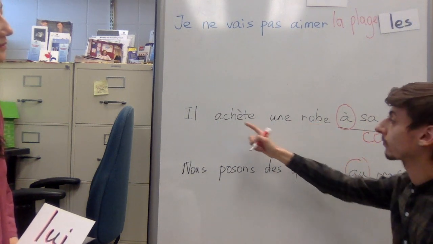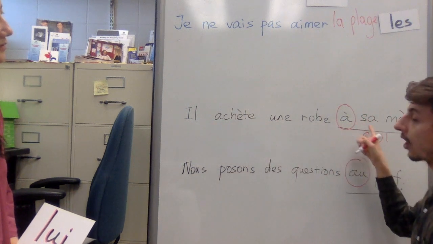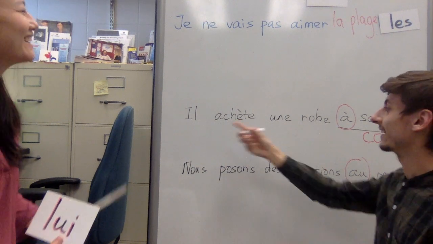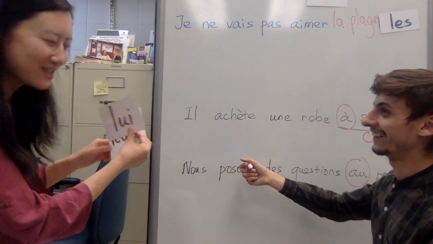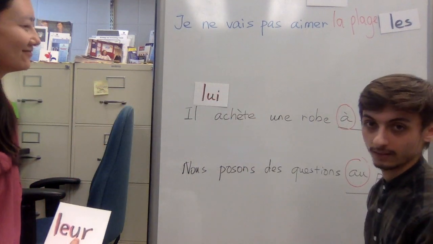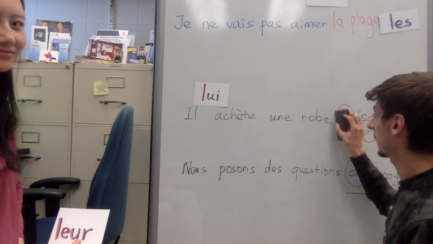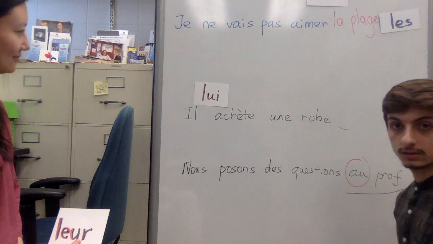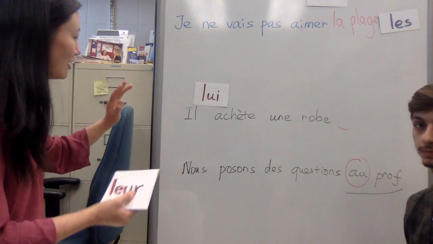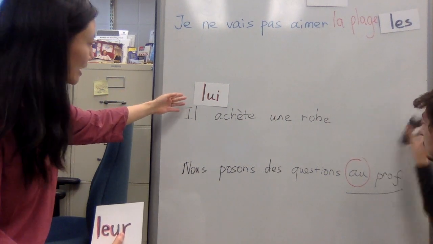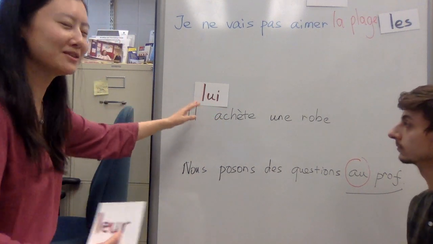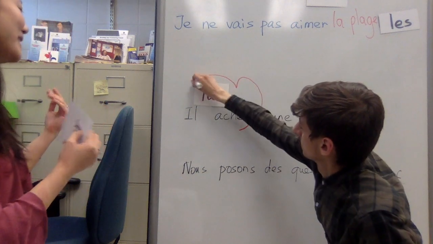En français, not il achète une robe à sa mère, but il... Oh, that's the wrong one. Il lui achète une robe. And then I can get rid of this. So you will see, compared to what I explained to you, we didn't change the order of the words. The pronoun, whether it's COD or COI, always goes before the verb. And remember, this couple is still going to stay together always as a couple.